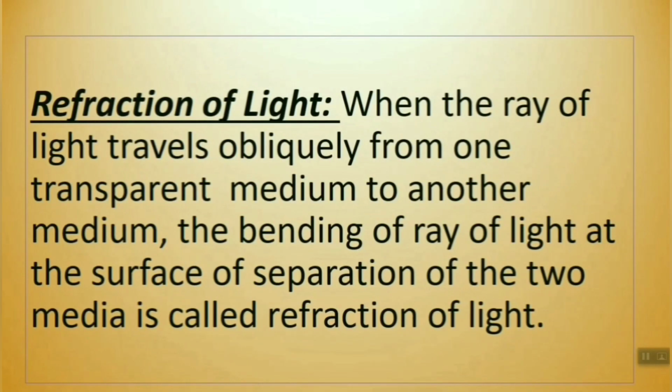So our chapter is all about refraction of light. What is refraction of light? When the ray of light travels obliquely from one transparent medium to another medium, the bending of ray of light at the surface of separation of the two media is called refraction of light. So one thing I should tell again and again, that light doesn't bend actually. Okay, light doesn't bend actually. It changes its path. That is the main fact. Okay, keep in mind.